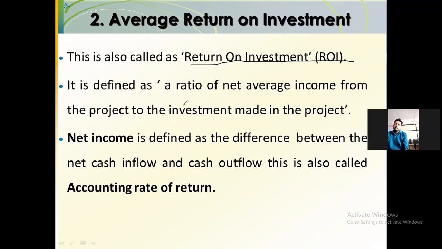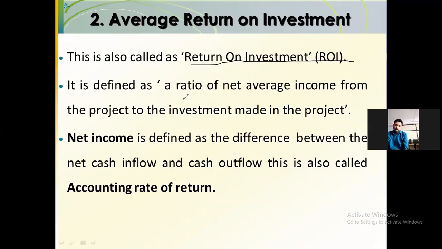Suppose you are earning 1,000 rupees from one of the projects, and to earn that 1,000 rupees your spending is 500 rupees.